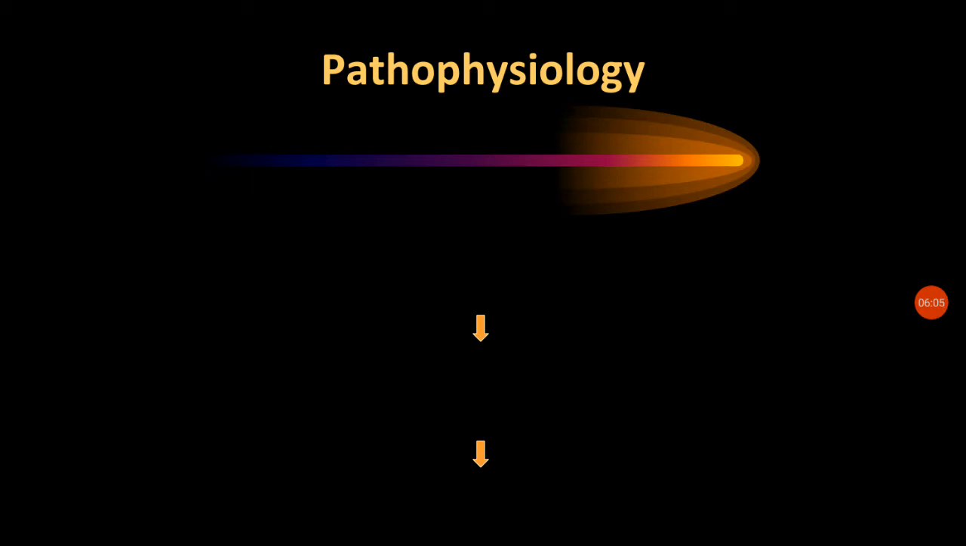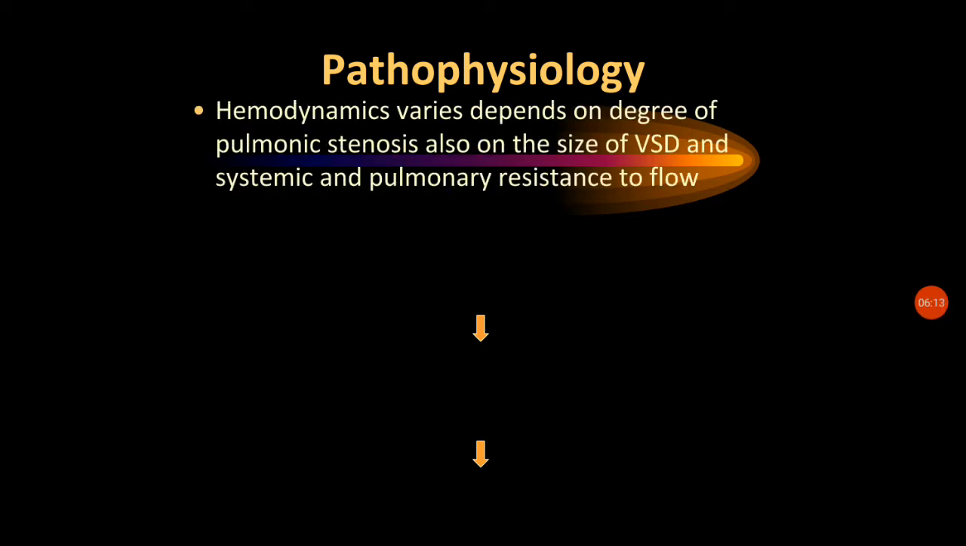So we can see the pathophysiology in detail. The same we have discussed now. Hemodynamics varies depending upon the degree of pulmonary stenosis and the size of the VSD. If the pulmonary stenosis is complete, no blood, or very minimal blood, is leaving the right ventricle, and that amount will be pooled on the right side.